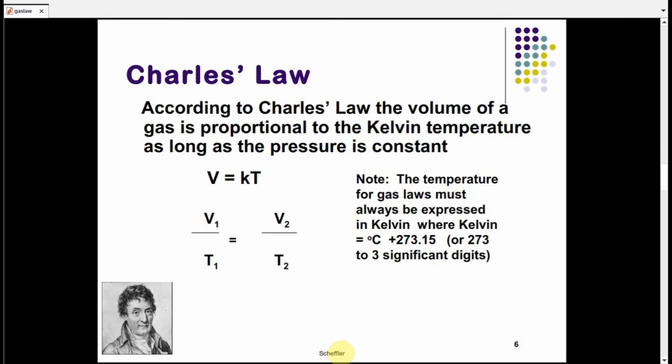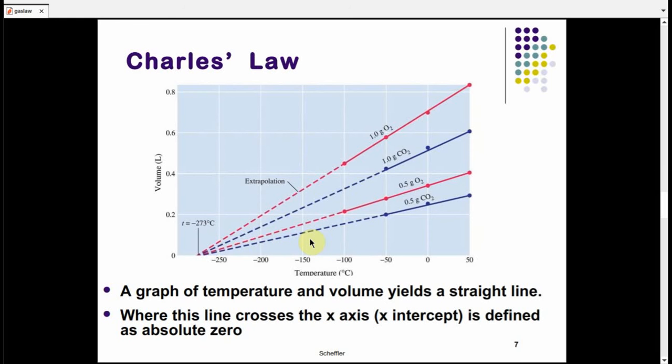Number 2, Charles's law. Charles, as a scientist, studied the relation between the volume and temperature when the pressure is constant. According to Charles's law, the volume of a gas is proportional to the Kelvin temperature, and we know that Kelvin temperature is the Celsius temperature plus 273 degrees, when the pressure is constant. From here, V1 over T1 equals V2 over T2, or V1 over V2 equals T1 over T2. This means it's a direct relation.